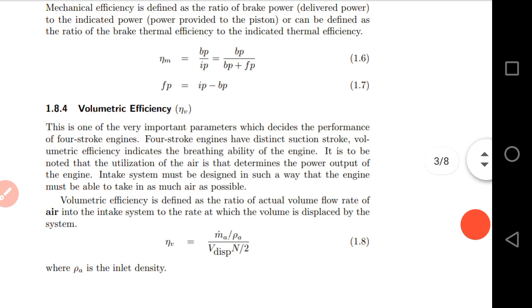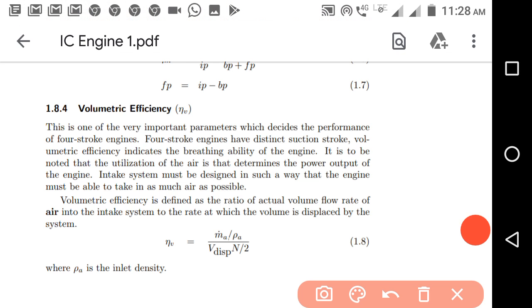Now volumetric efficiency is the breathing capacity of the engine. It is related to the actual volume flow rate relative to the ideal one. While discussing the working of the reciprocating engine, we understood that the ideal volume the engine can serve is equal to the swept volume.